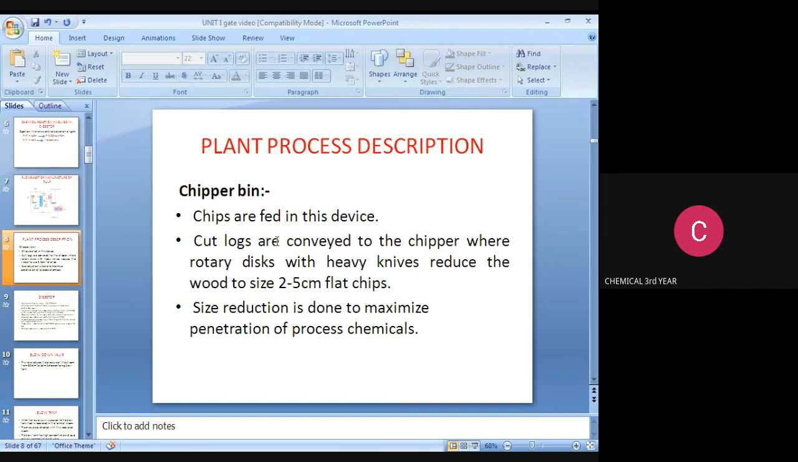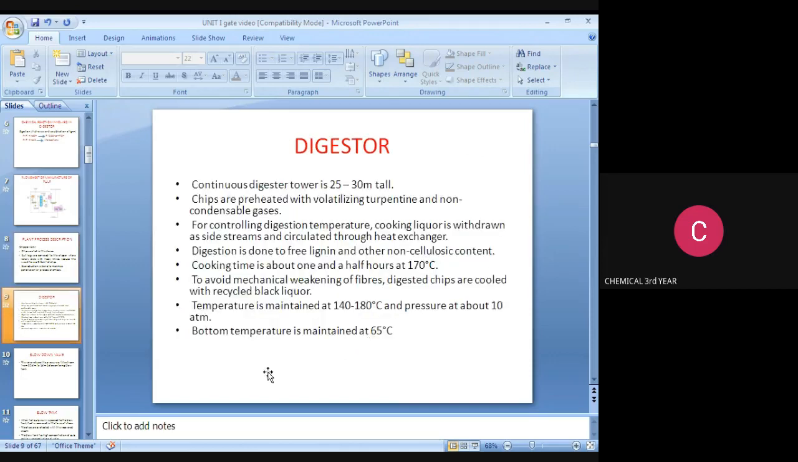Chipper bin: chips are fed in this device. Cut logs are conveyed to the chipper, where rotary discs with heavy knives reduce the wood to 2 to 5 centimeter flat chips. The size reduction is done to maximize the penetration of process chemicals.